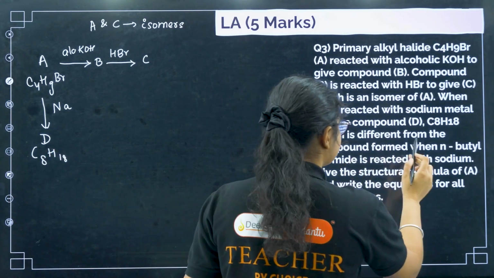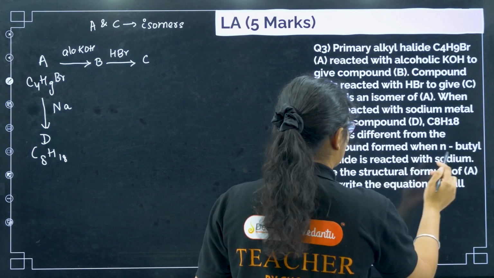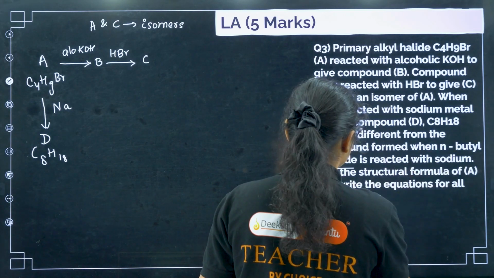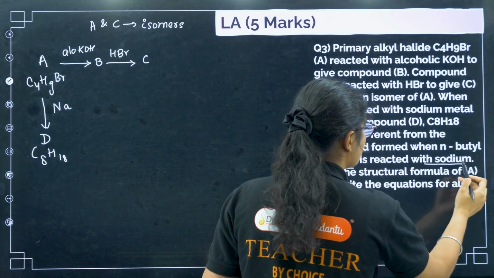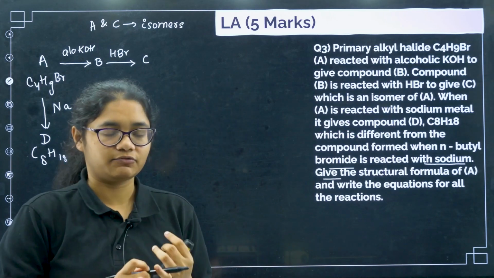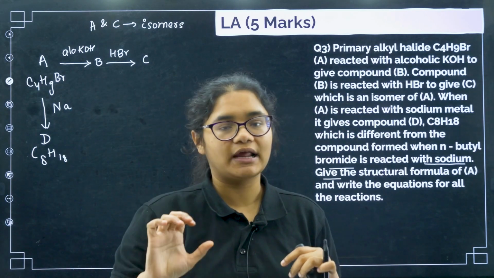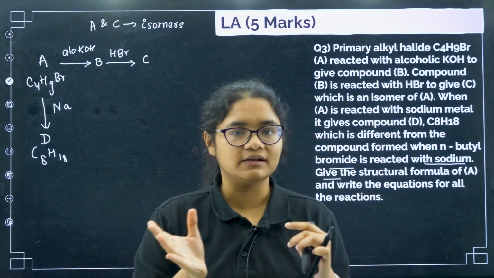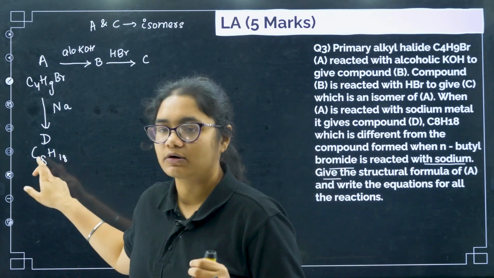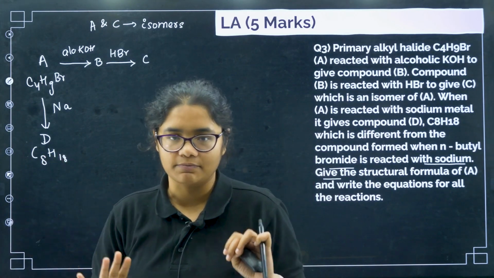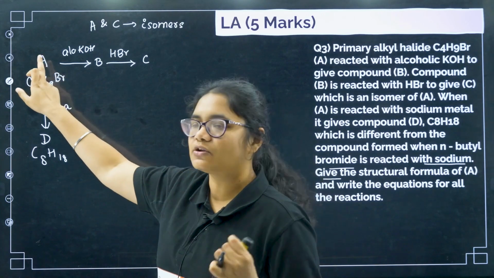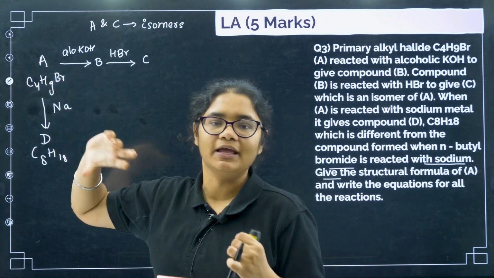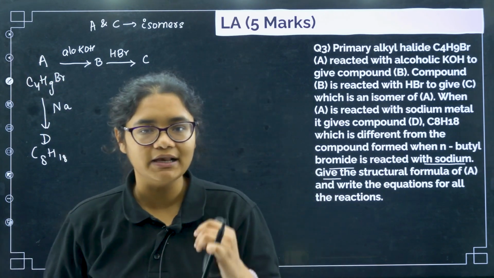Next, D is different from the compound formed when n-butyl bromide is reacted with sodium. If you directly take n-butyl bromide and do its Wurtz reaction, you will get octane. So it is not the octane structure, it is something different from that. So that means this A is not n-butyl bromide, it must be an isomer of n-butyl bromide.